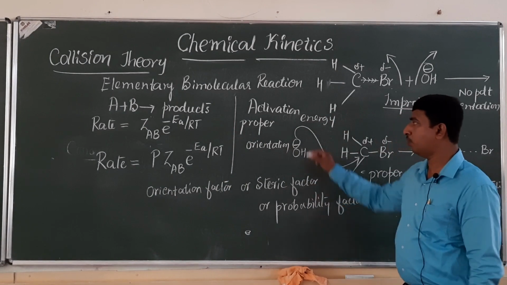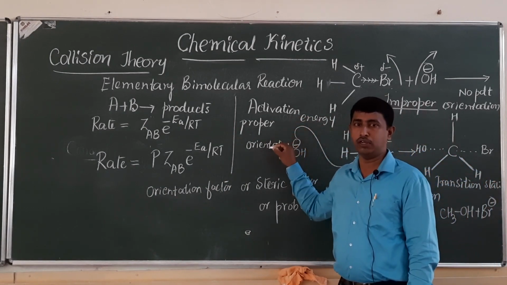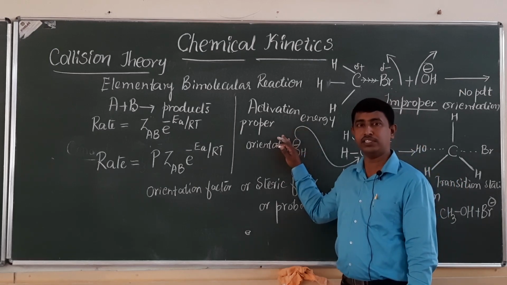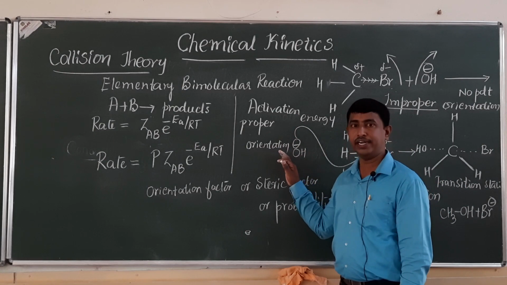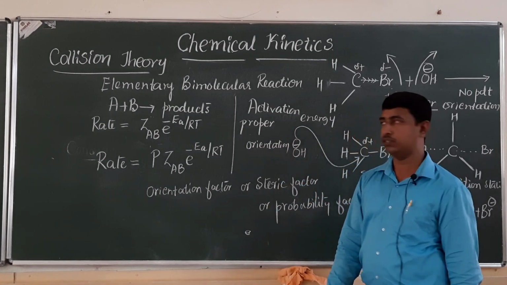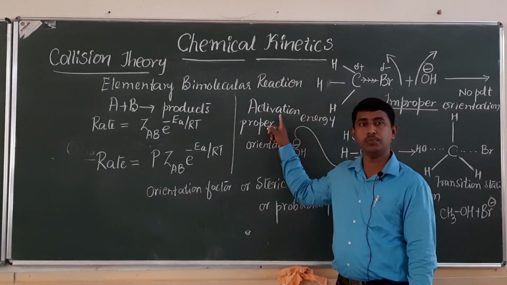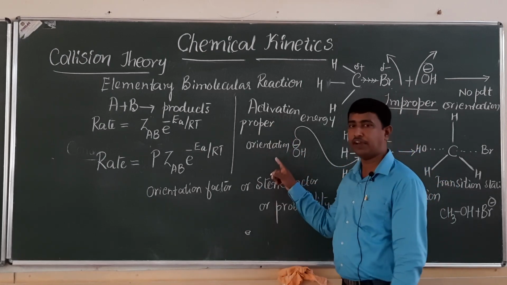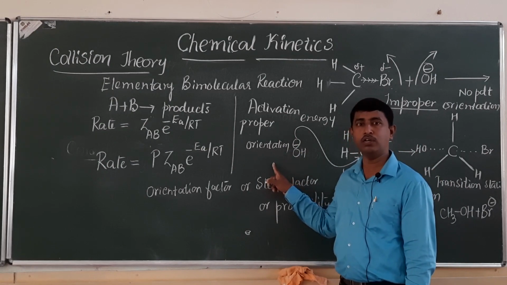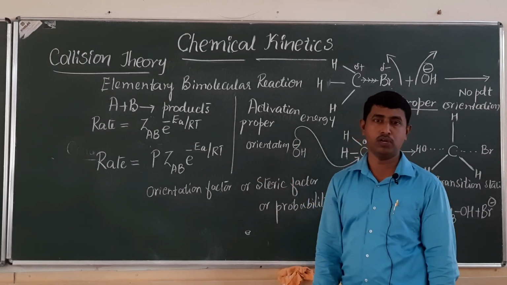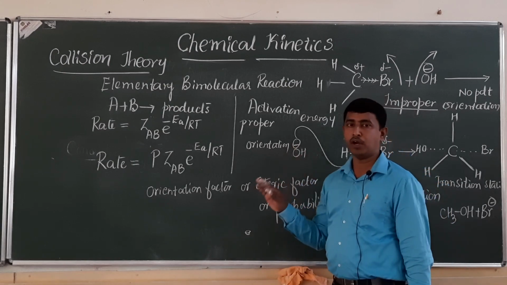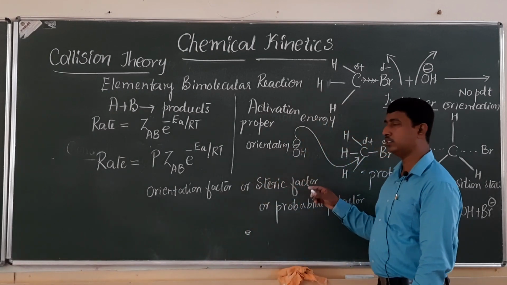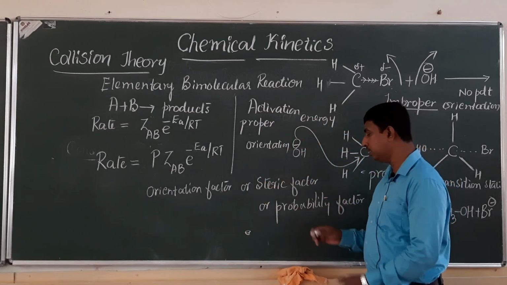Activation energy and proper orientation of the reactant molecules decide the reaction rate, or these are the two factors which determine the reaction rate, or it is the criteria for an effective collision. During the time of collision, molecules must possess sufficient energy. That energy is called activation energy. The other factor, at the time of collision, molecules must be properly oriented. If they are properly oriented, then product formation takes place. If there is an improper orientation, then no product can be seen.